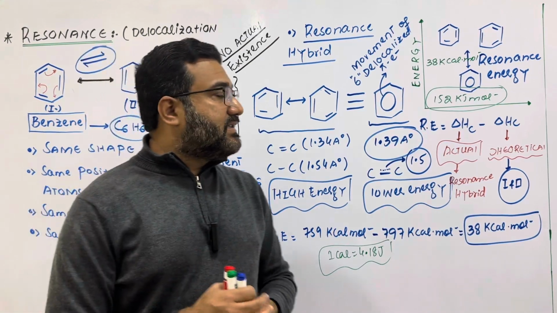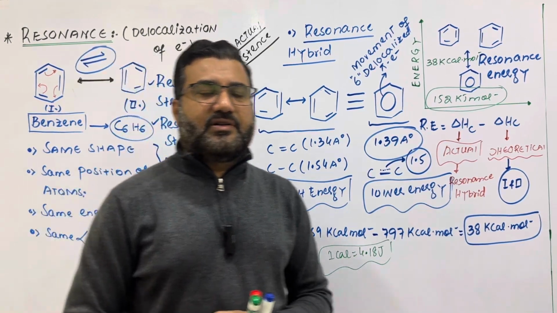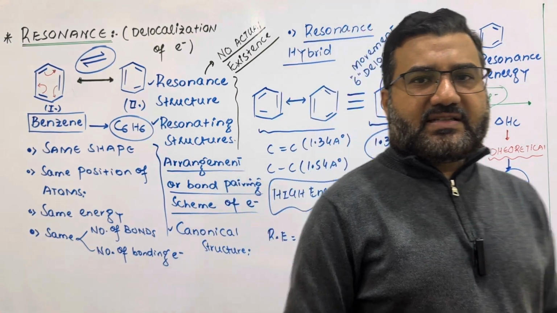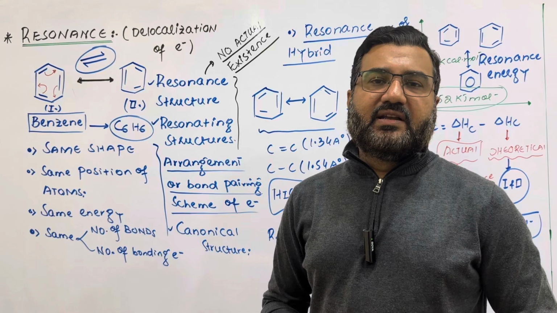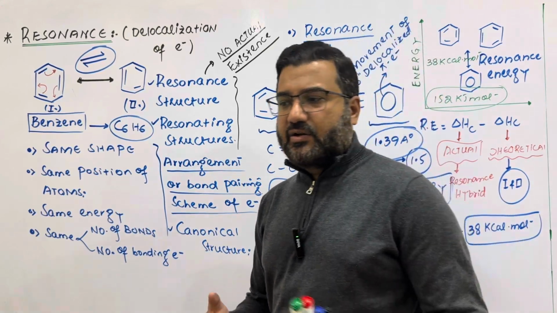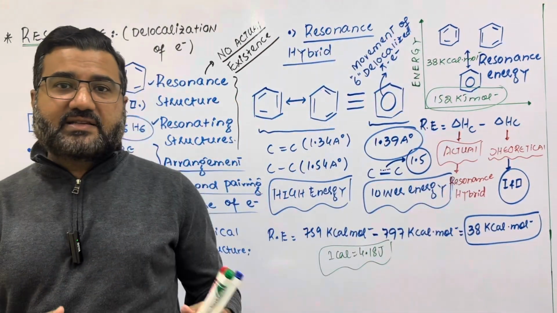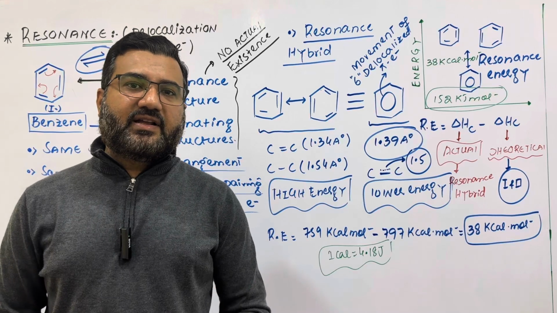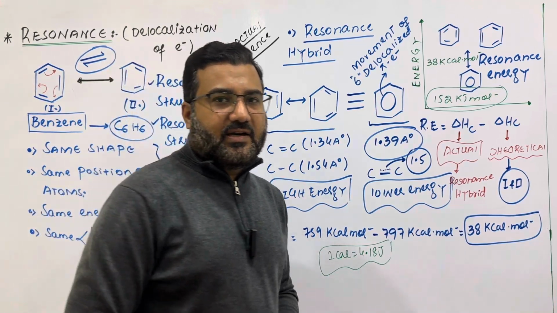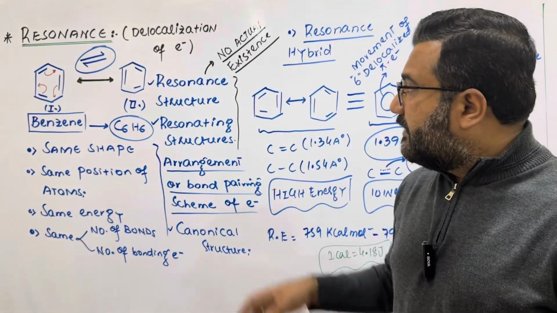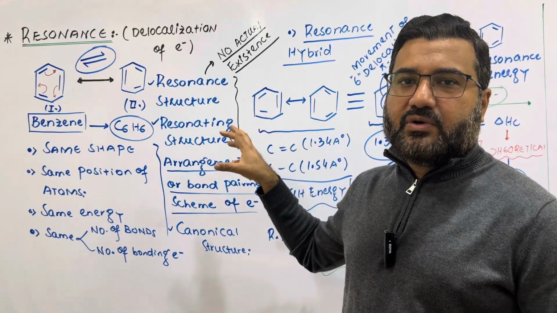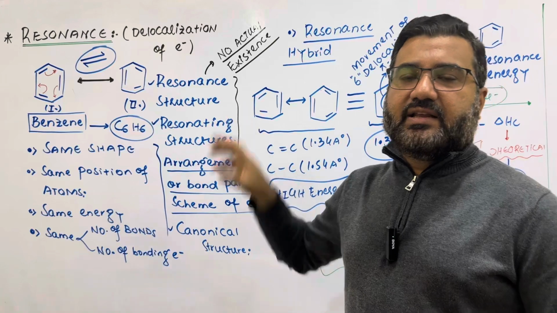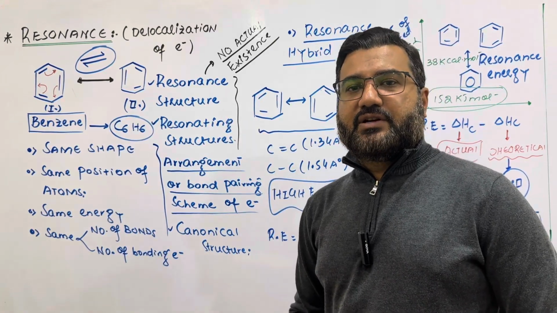There are so many other organic compounds in which resonance can be seen, just like acetate. There are so many inorganic molecules or inorganic ions in which resonance is present, just like carbon dioxide, phosphate, sulfate. They all have resonance and resonating structures. But this topic was the concept of resonance with respect to organic compounds, and especially with respect to benzene.